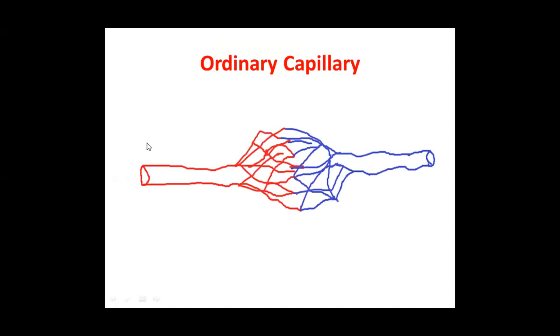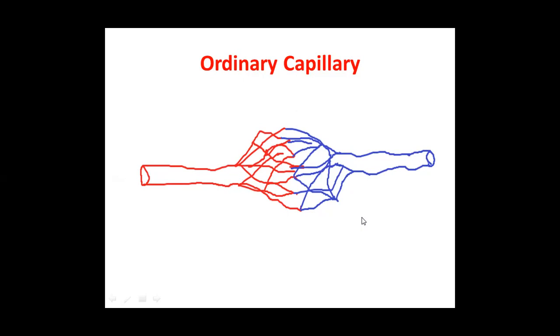There is an arteriole, and this arteriole is broken down into capillaries. They rejoin to form a venule. This is the arteriole or end arteriole, and this is the arteriolar end of the capillary. This is the venule, and this is the venular end of the capillary.